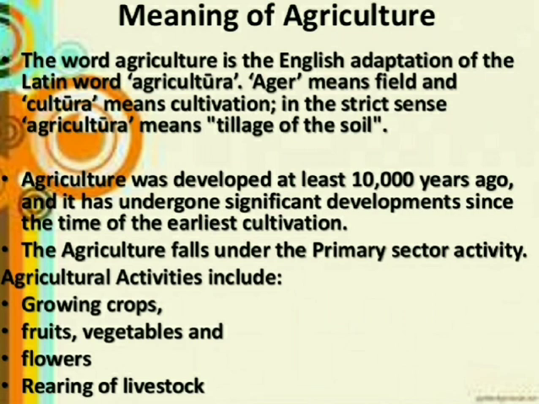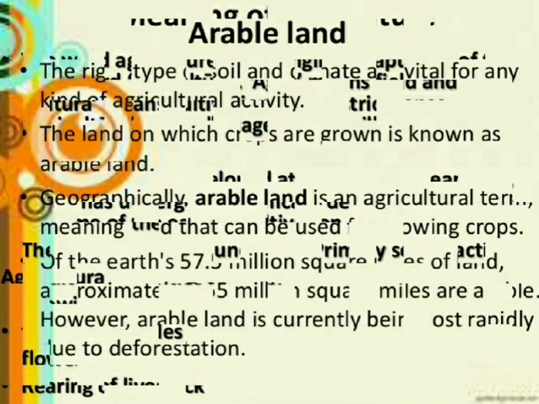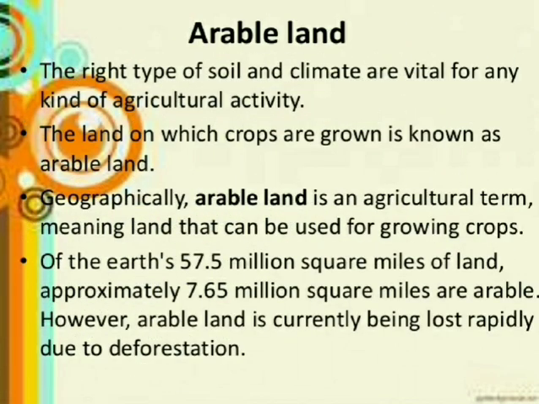Agriculture was developed at least 10,000 years ago, and it has undergone significant developments since the time of the earliest cultivation. Agriculture falls under the primary sector activity. Agricultural activities include growing crops, fruits and vegetables, flowers, and rearing of livestock.